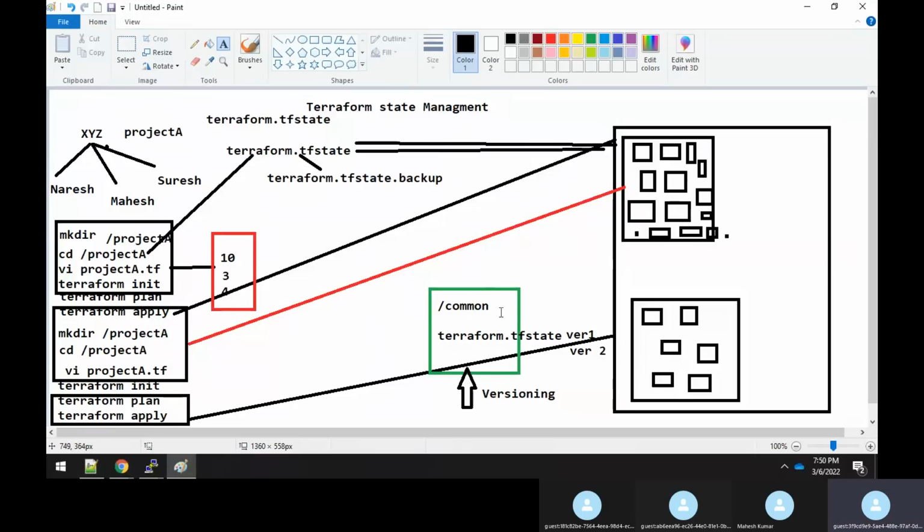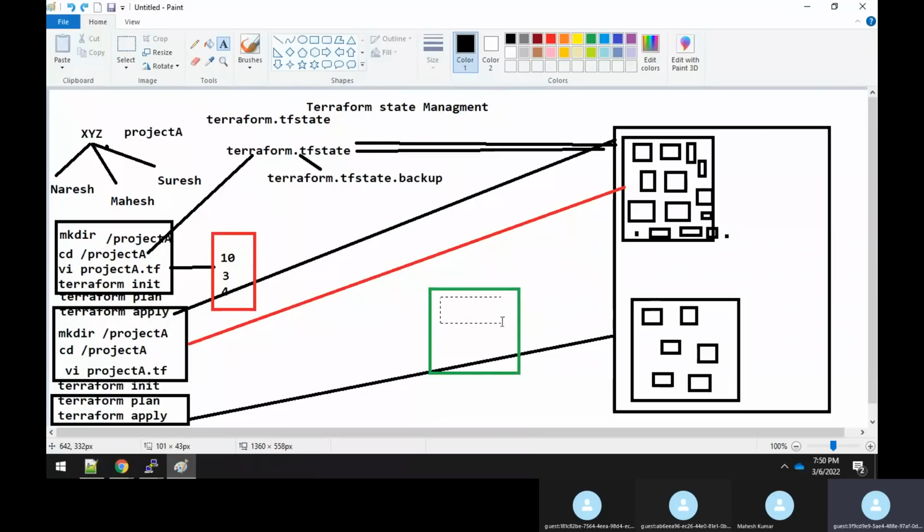But as I said, this is not a good method, using the NFS shared drive. We are maintaining only one piece of information, the terraform.tf state file, correct? Why don't we use GitHub? Why don't we use Git? Fine.